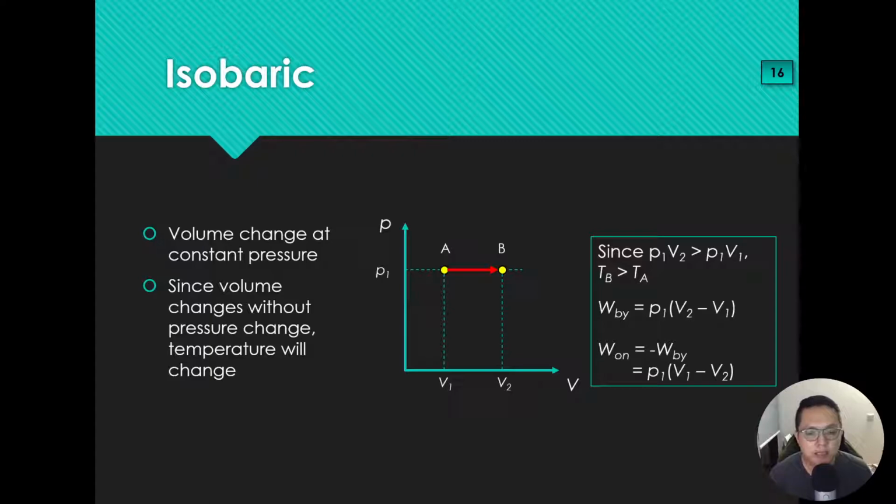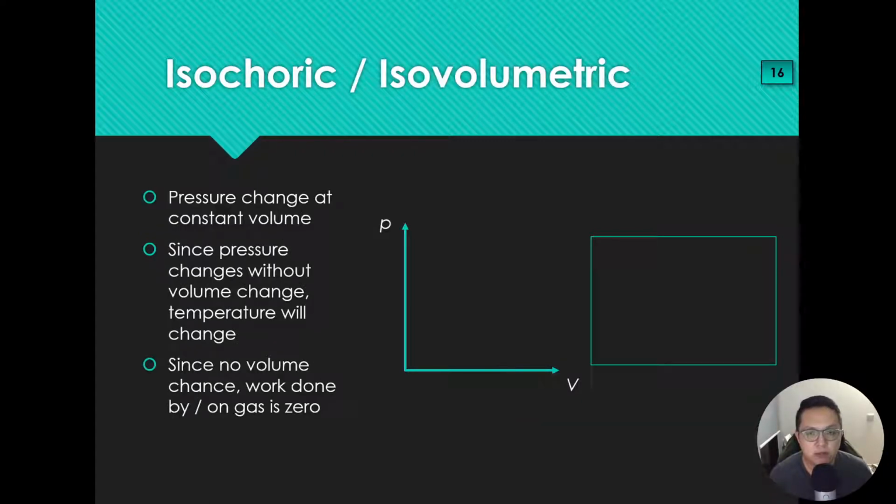Okay, next let's move on to isochoric or isovolumetric. Okay, so pressure change at constant volume. This is how it looks like on the graph. Point A to point B, constant volume of V1, but going from pressure P1 to P2. Okay, so since now P1V1 is larger than P2V1, we know that TA will be larger than TB. So definitely there'll be a temperature change as well.